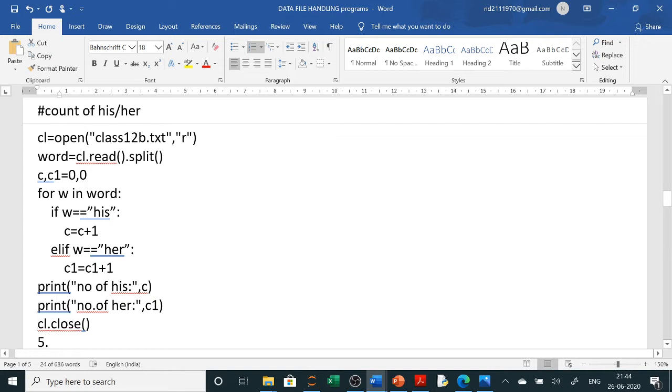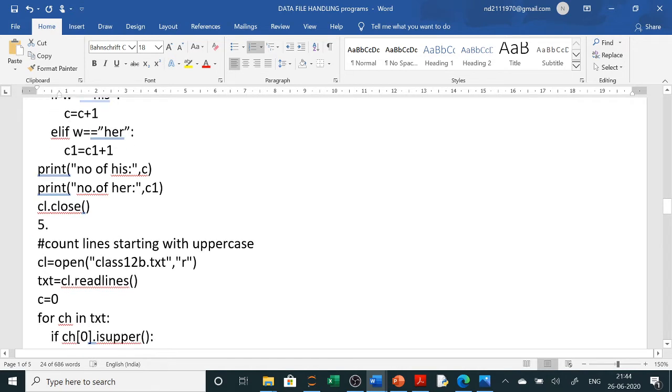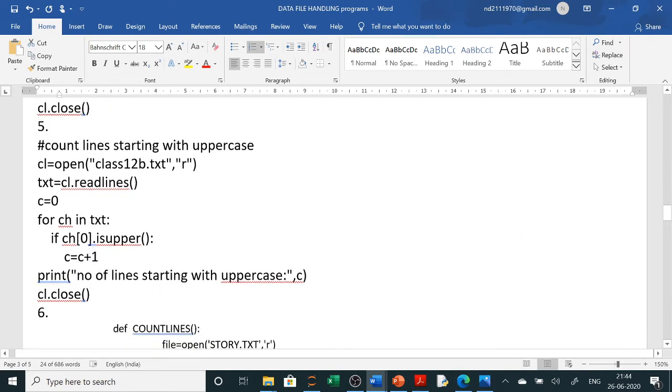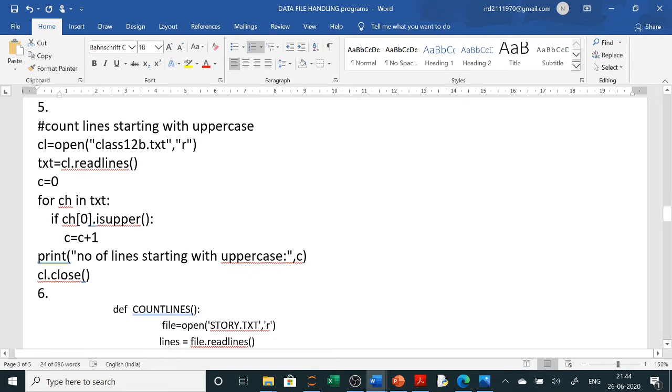Now words will be stored, and one by one I am accessing each word and checking if it is his, then it is counting in C, and if it is her, it is counting in C1. So it is printing here the number of his is this many and the number of her is this many. You can see it practically also. All the questions of the text file, you have to write in your practical copy.